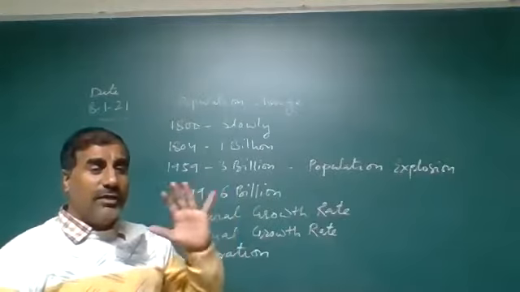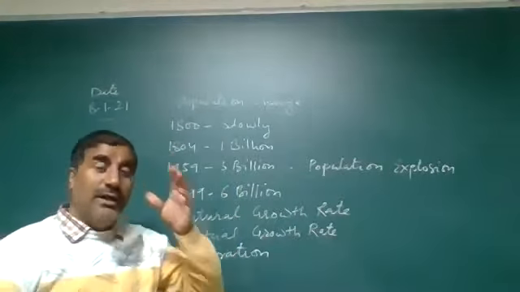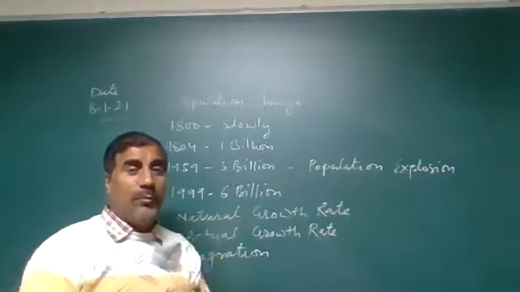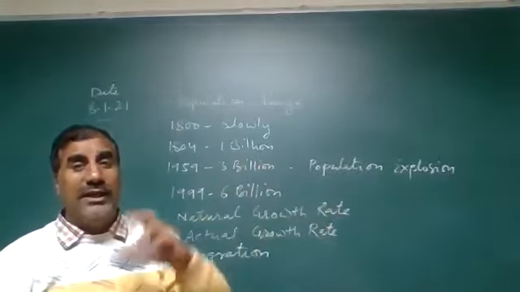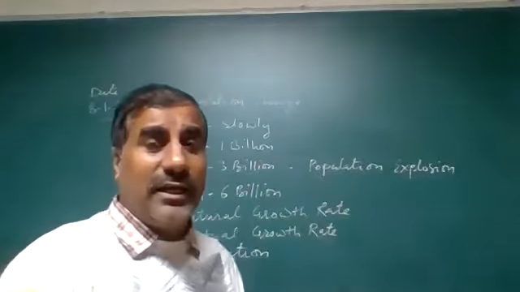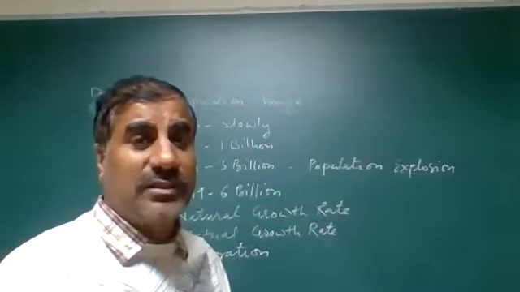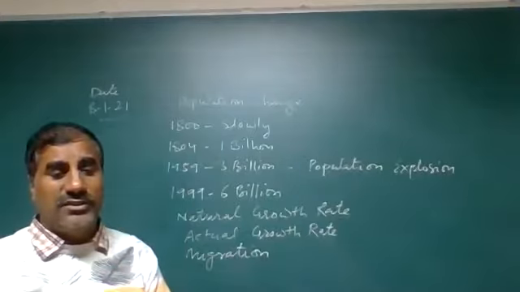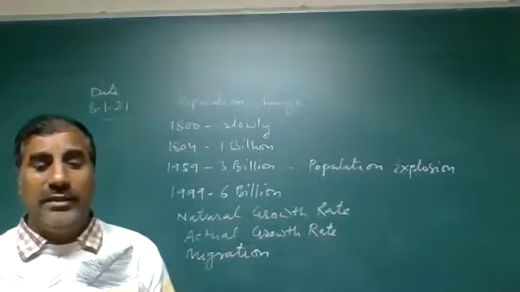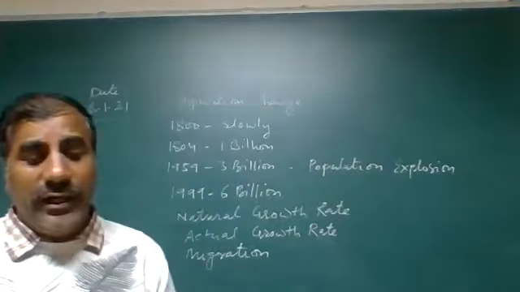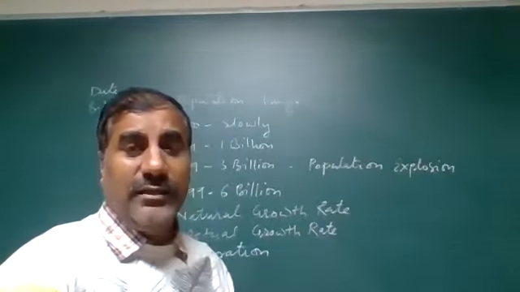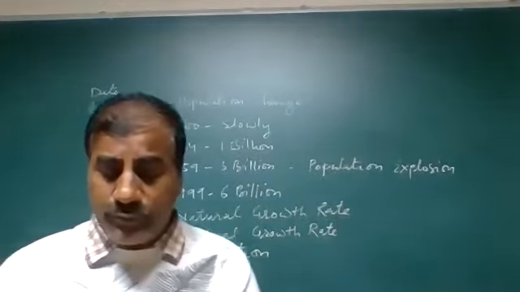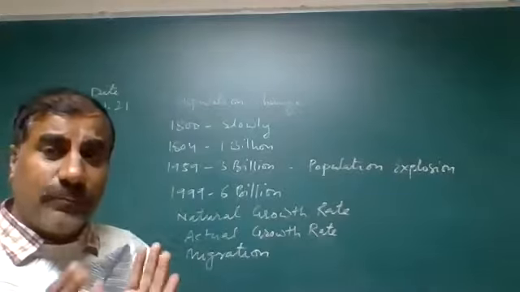Yesterday we also discussed uneven distribution of population. 90% of the population lives on 30% of the land area of the world, and there are 10 countries which have 60% of the world's population. These 10 countries are China, India, USA, Indonesia, Brazil, Pakistan, Bangladesh, Nigeria, Russia, and Japan. They are given in your book on page number 63.